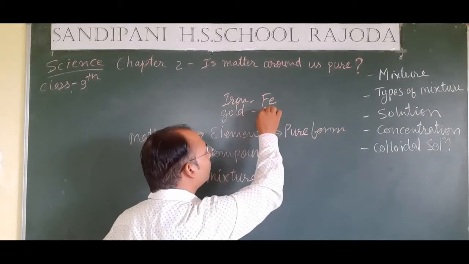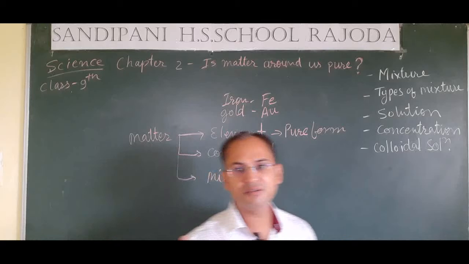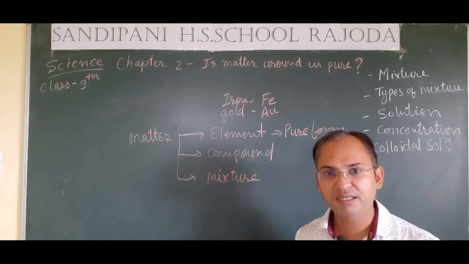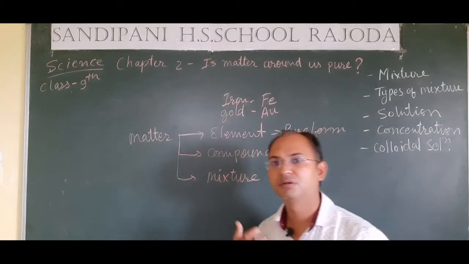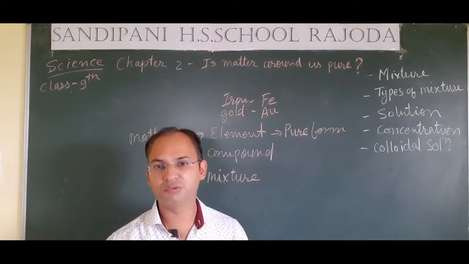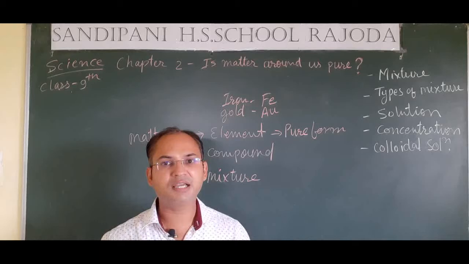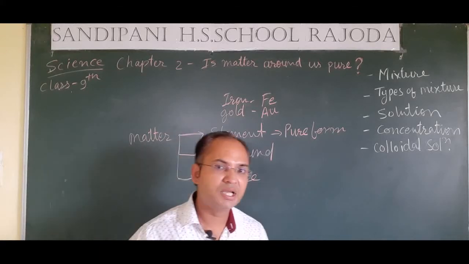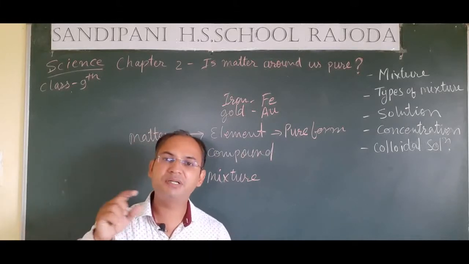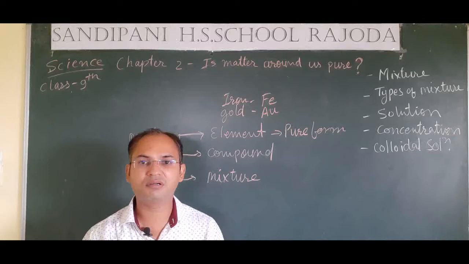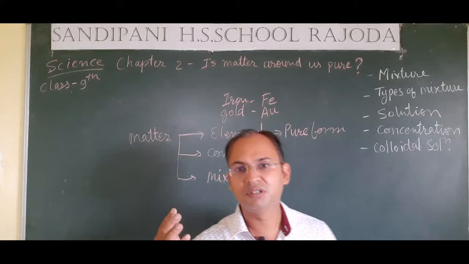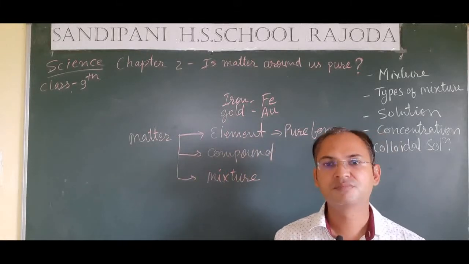So if we see pure iron, then only one kind of atom is present in iron, that is only iron atoms. If we talk about pure gold, then only one type of atom is present in gold and no other types of atoms are present there. Any substance which is formed by only one type of atom is called an element. There are so many elements around us like nitrogen, hydrogen, oxygen, sodium.